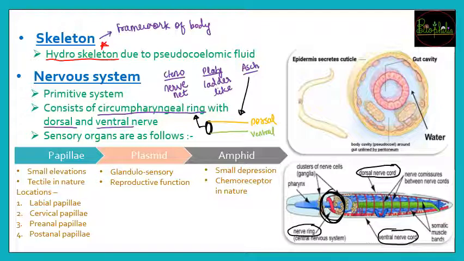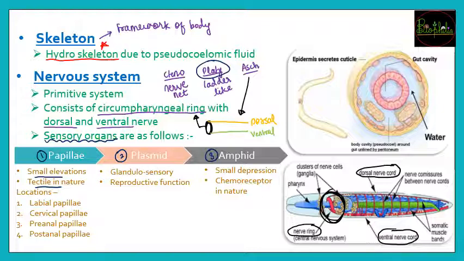Along with this, they develop sensory organs. Previously, none of the phyla had sensory organs, only primitive eye spots were seen in Platyhelminthes, but now here they develop better in the form of sensory organs. The sensory organs come in three forms. They can be in papillae form, phasmid form or amphid form. Papillae are small elevations. They are tactile in nature, that means they are involved in the touch response.